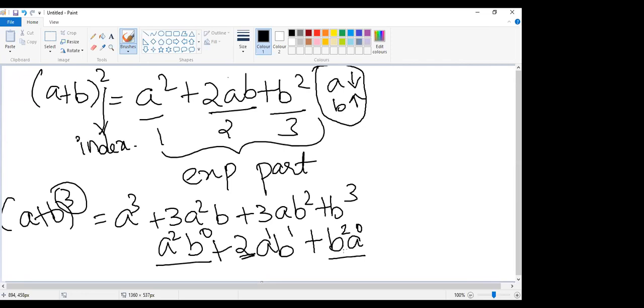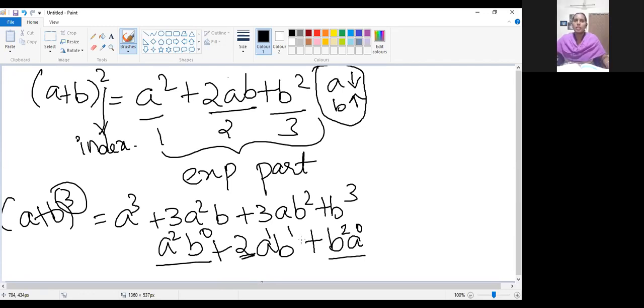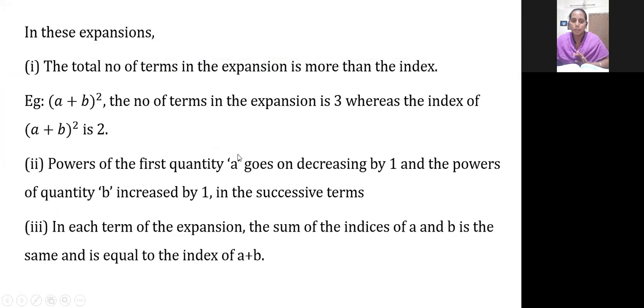Okay, are you clear, children, now? Yes, ma'am. What we have observed here: the power of the first variable will be decreasing. The second variable will be increasing. Okay. See the third one.